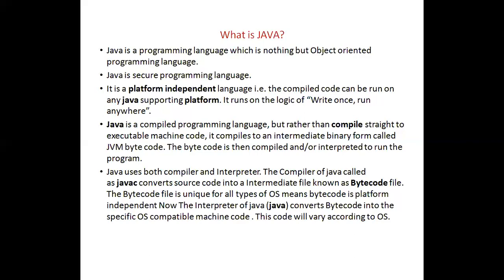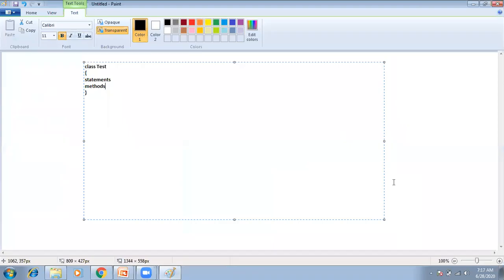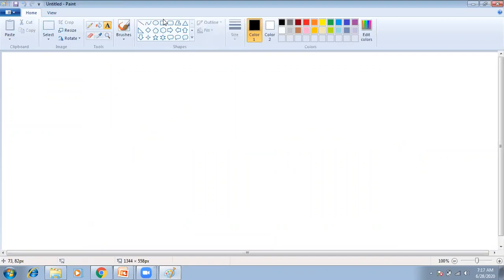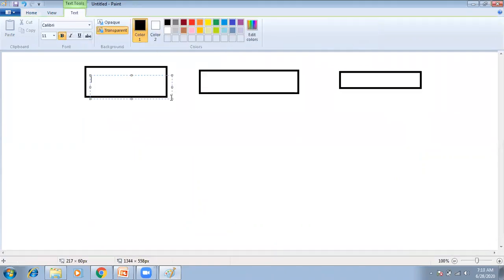For example, this is Windows operating system. This is Linux operating system.